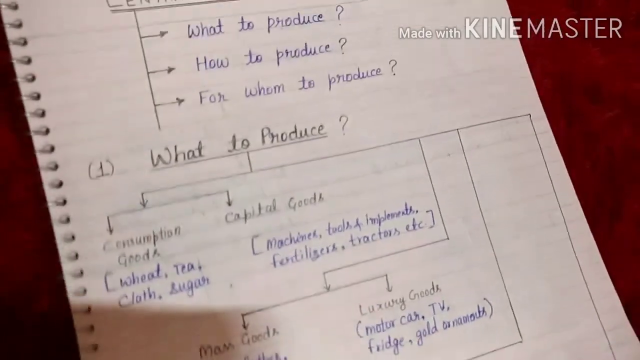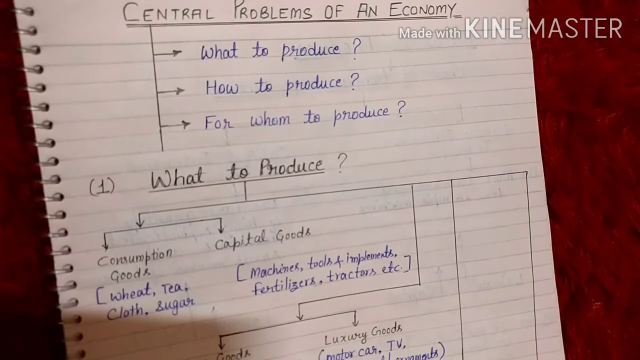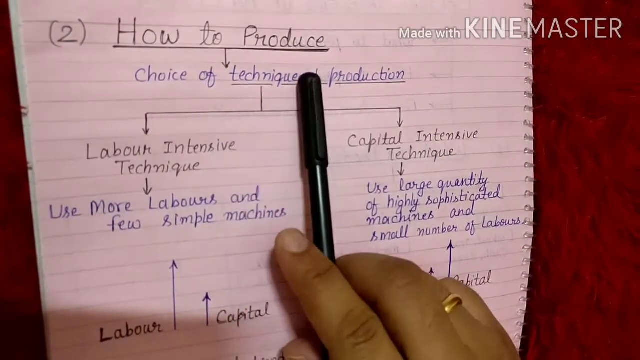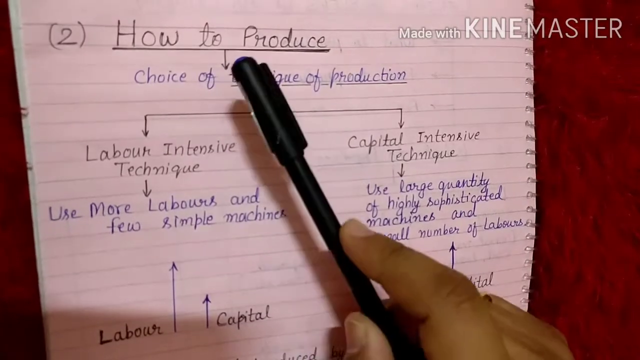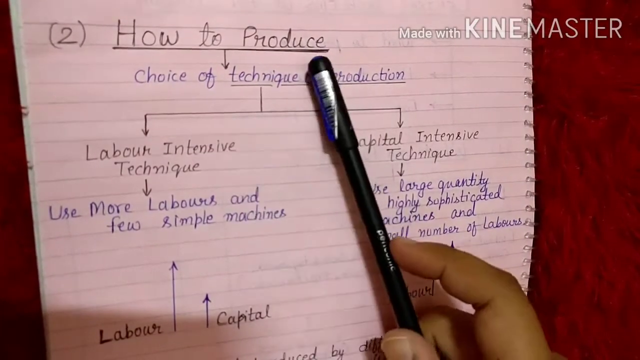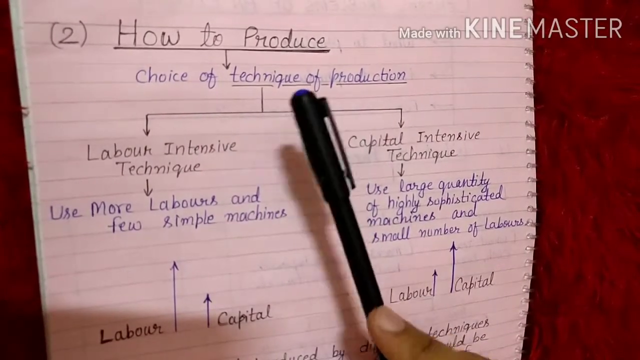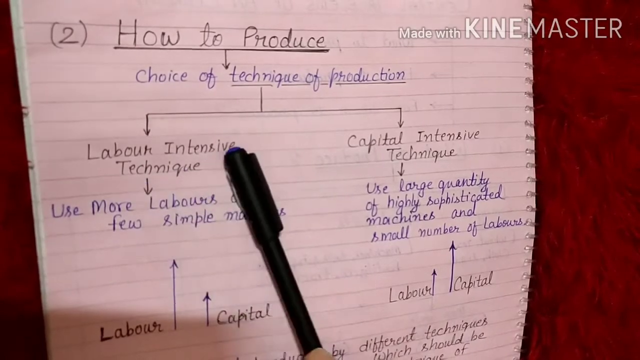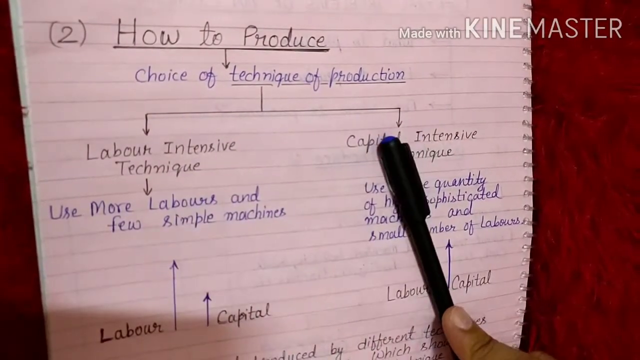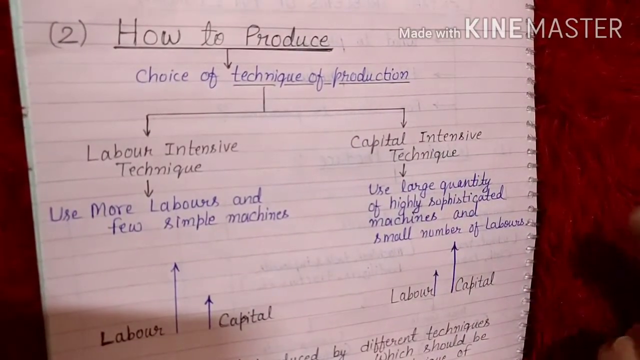Next problem: how to produce. So let's learn about how to produce. The next problem is to decide the manner in which goods and services should be produced. Which choice do we have to make? The choice of techniques of production. Either we should use labor intensive techniques, or we should use capital intensive techniques. Now the question arises, what is this labor intensive technique?